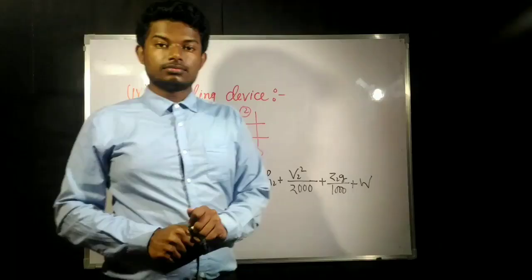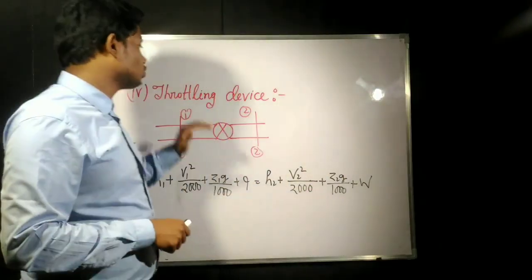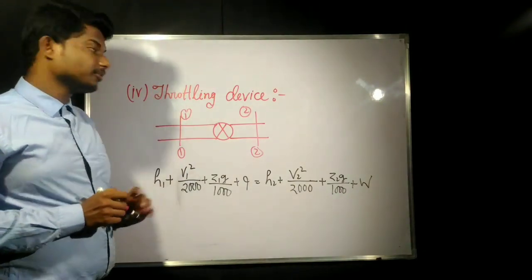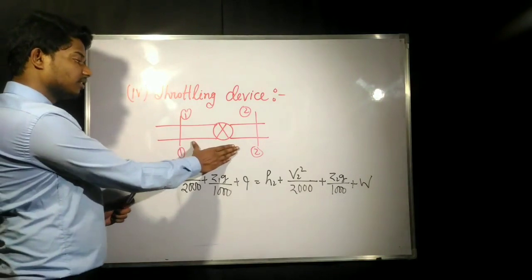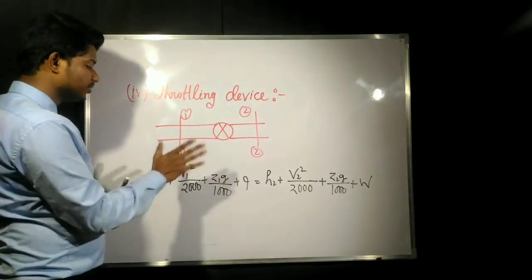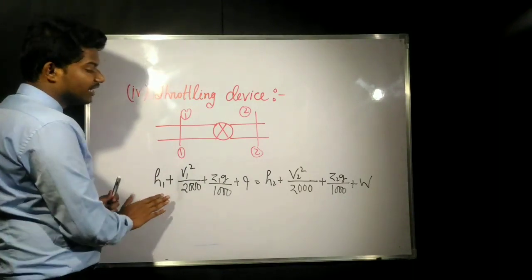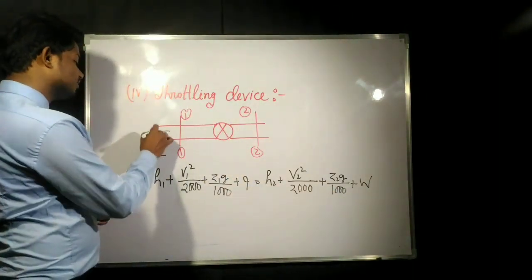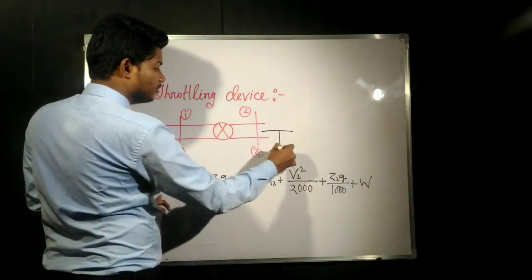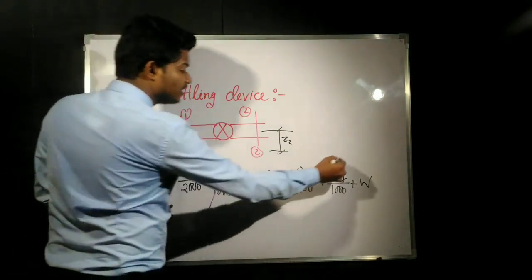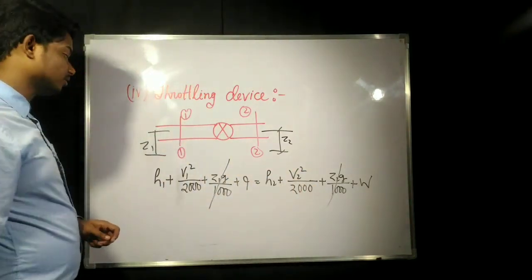The next thing is the throttling device. What is there? There is nothing, this is a throttle in a pipe which we have taken. For analysis of this we have written down the equation here. Similarly, the height is going to be the same, that means Z2 and Z1 are the same, so the potential energy change is 0.